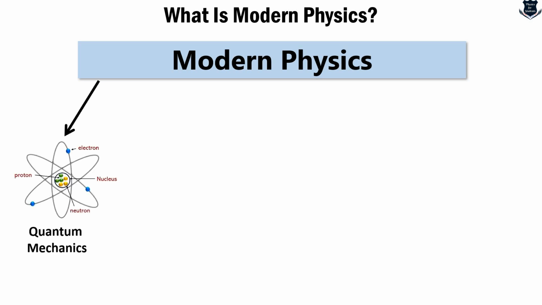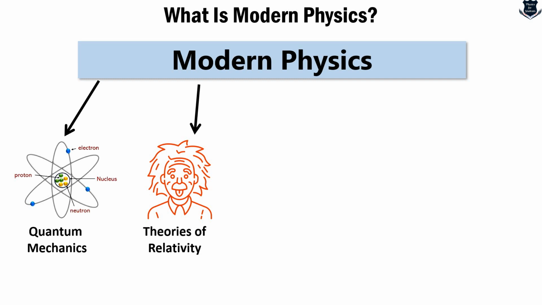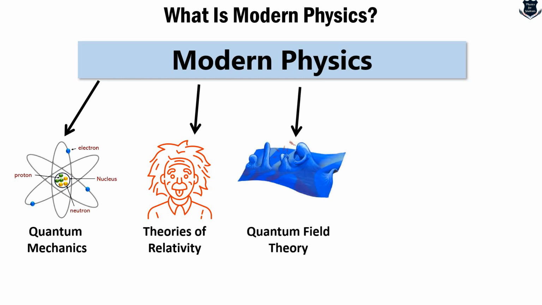Obviously, the first starts with dealing with the very small, the microscopic world, that is quantum mechanics. Then we move into the macroscopic world. I have mentioned theories of relativity, because it comprises both special and general. Then we come to the very recent, where a lot of discoveries are going on.